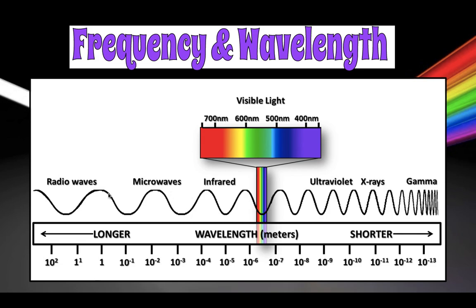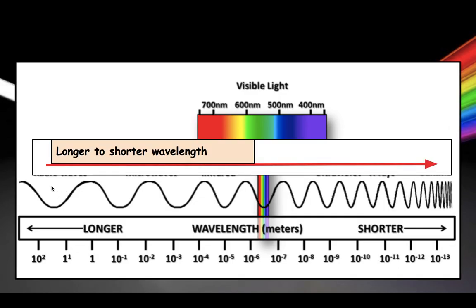So basically, all I'm saying is when you look at this chart, no matter which way it is, you should notice that from radio waves to gamma waves, the wavelength goes from longer to shorter. The distance between crest to crest or trough to trough is longer with radio waves and microwaves than it is with X-rays and gamma rays.